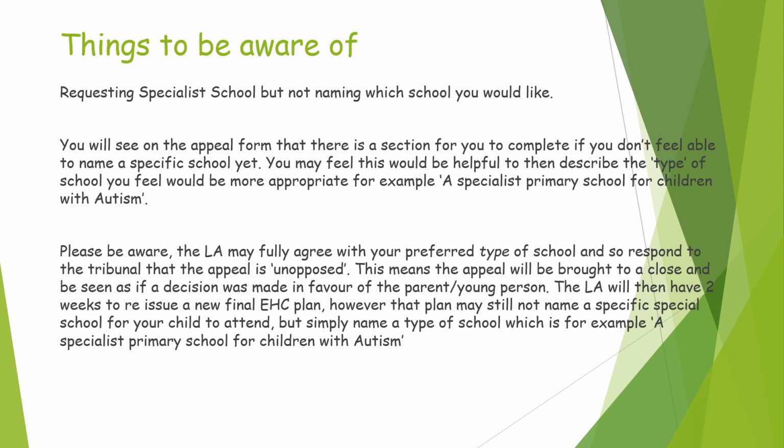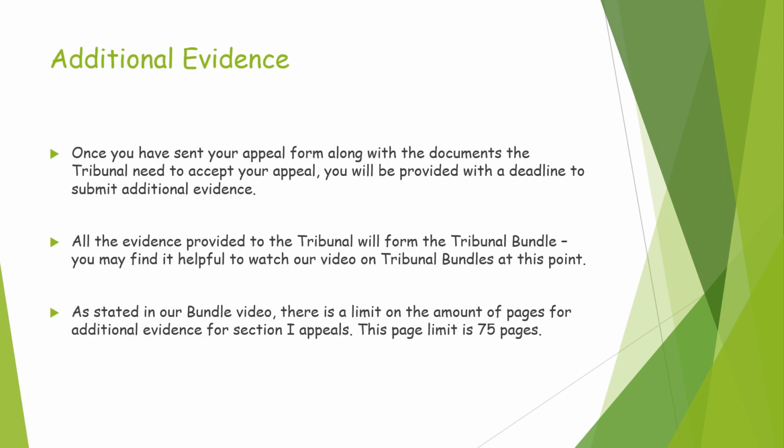However, please be aware the local authority may fully agree with your preferred type of school and so respond to the tribunal that the appeal is unopposed. This means the appeal will be brought to a close and be seen as if a decision was made in your favour. The local authority will then have 2 weeks to reissue a new final EHC plan. However, that plan may still not name a specific special school for your child to attend, but simply name a type of school, for example, a specialist primary school for children with autism.